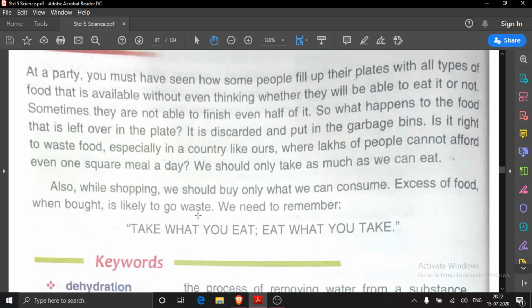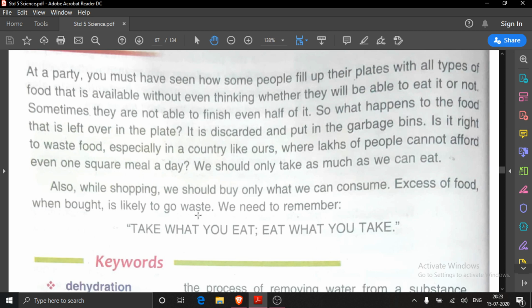No, it is not a good thing. We should not waste the food. We should not spoil the food. And that's why, to prevent the food from spoiling, so many methods are given in your lesson. We should follow this. We should not waste the food.